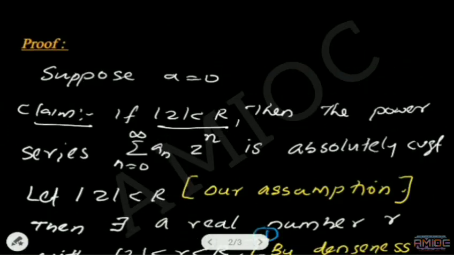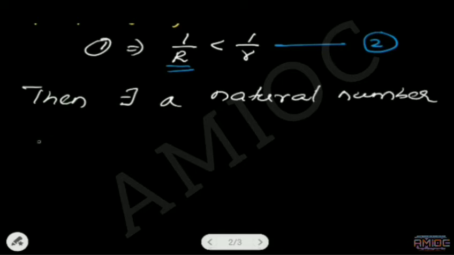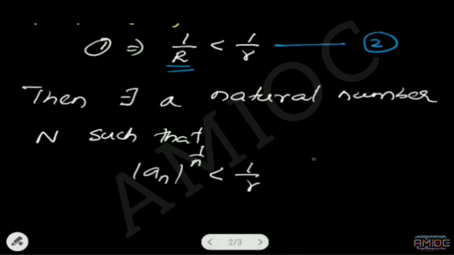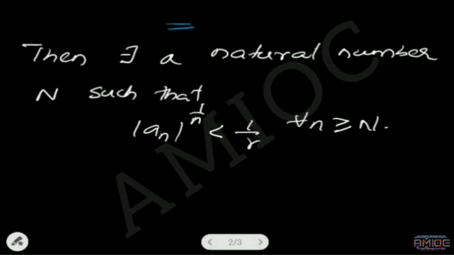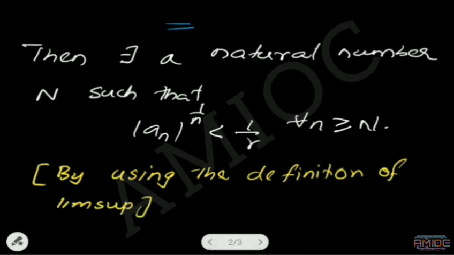That is, we have concluded that if 1 by capital R is less than 1 by r, then there exists a natural number capital N such that mod a n power 1 by n will be less than 1 by r for all n greater than or equal to capital N, by using the definition of limit supremum, and I am marking this as equation number 3.